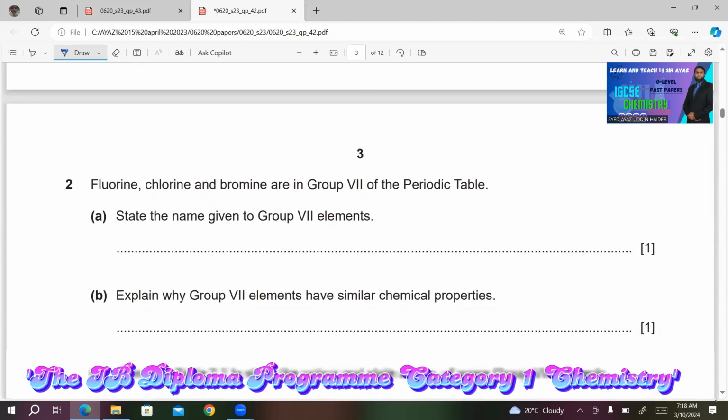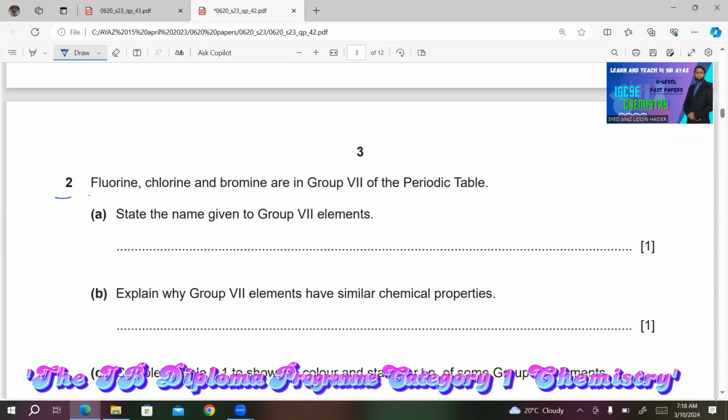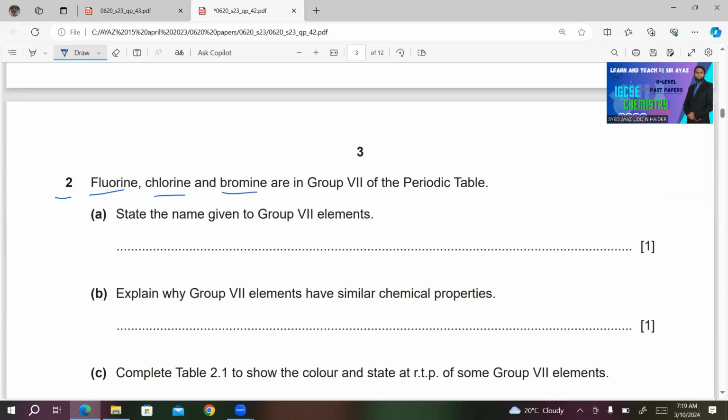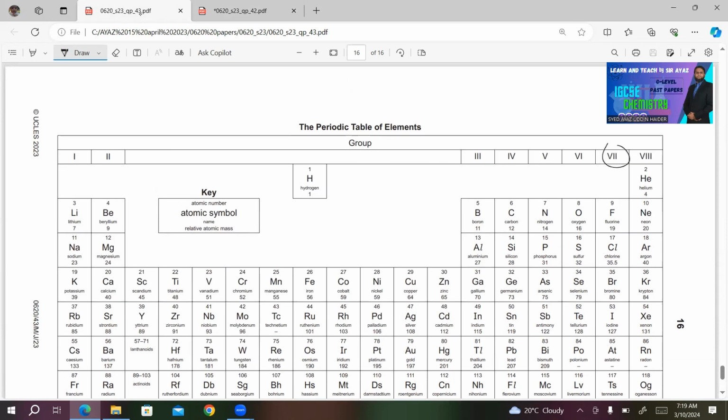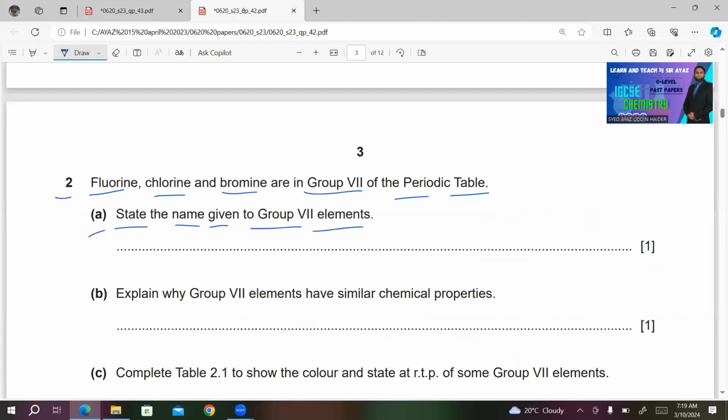Moving to next question. Number 2, fluorine, chlorine, and bromine are in group 7 of the periodic table. A. State the name given to group 7 elements. Here we have group 7. These are the group 7 elements. We have fluorine, chlorine, bromine, iodine, astatine, and tennessine. So they are known as halogens.